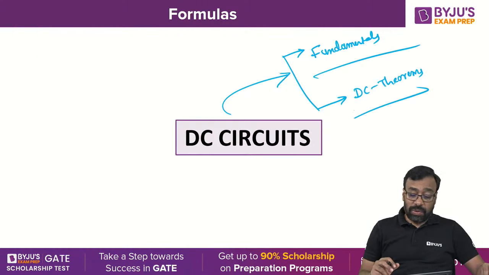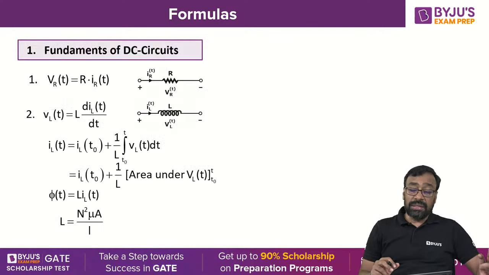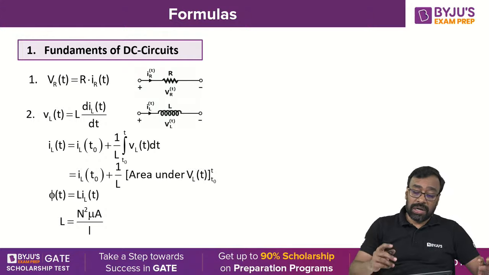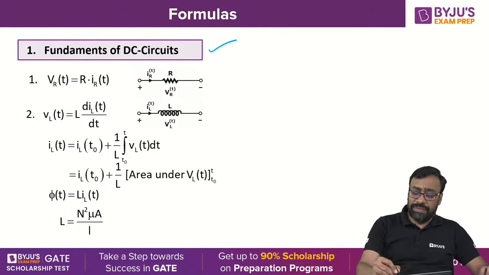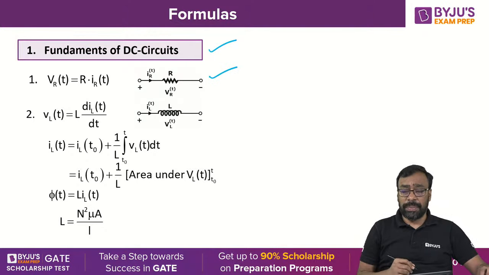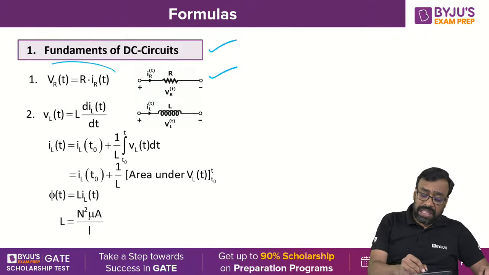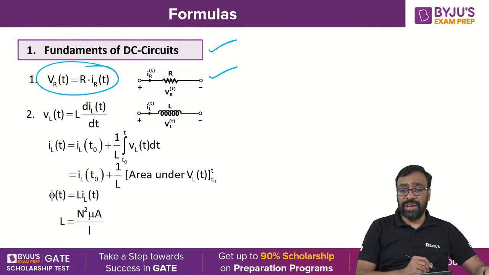The first chapter is what? DC circuits, and the first topic in that particular one is about the fundamentals of DC circuits. So we all know Ohm's law, which we apply to the resistor, inductor, and capacitor. So generally we express Ohm's law as what? VR(t) is equal to IR(t) into R. Yes or no, all of you?